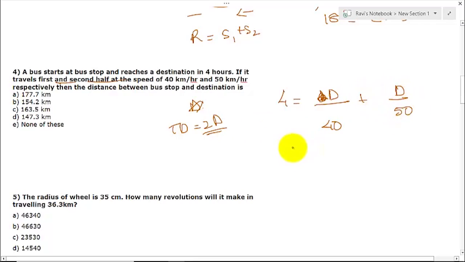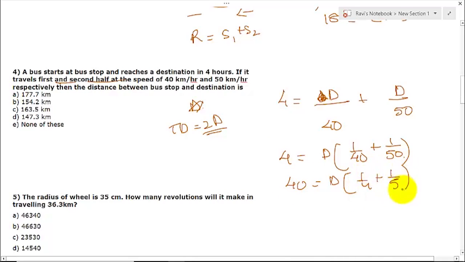Okay, now let us solve this problem. What we are going to do is 4 by D, let us take common, 1 by 40 plus 1 by 50. Okay, so this will be 40, this will be D, 1 by 4 plus 1 by 5. Okay, so 40 is equivalent to D by 5 plus 4 is 9, this will be 20. Okay, so D is how much? 800 by 9. Okay, then to find the distance between bus stop and destination, the distance will be twice of this, that is 1600 by 9.